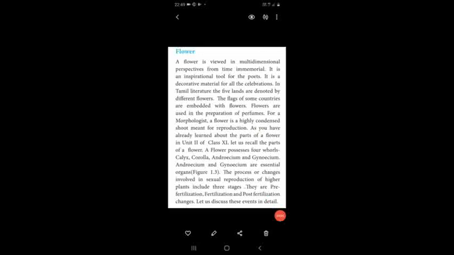And we have also started the flower. Flower is the reproductive organ in flowering plants. The definition of the flower is a modified form of shoot. That is, a stem portion afterwards modified into a flower, which is the reproductive organ, which contains the hormone called florigen.